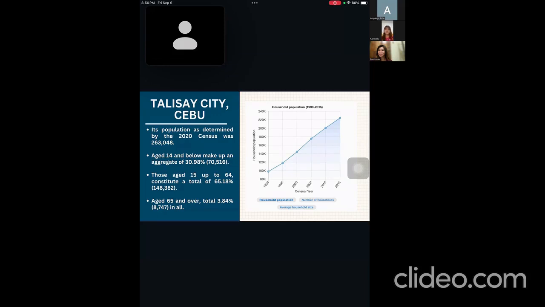By the 2015 census, the age group with the highest population in Talisay is 15 to 19, with 24,438 individuals. Conversely, the age group with the lowest population is 80 and over. So, those age 14 and below make up the young dependent population, which includes infants, babies, children, young adolescents, and teenagers, an aggregate of 30.98%.